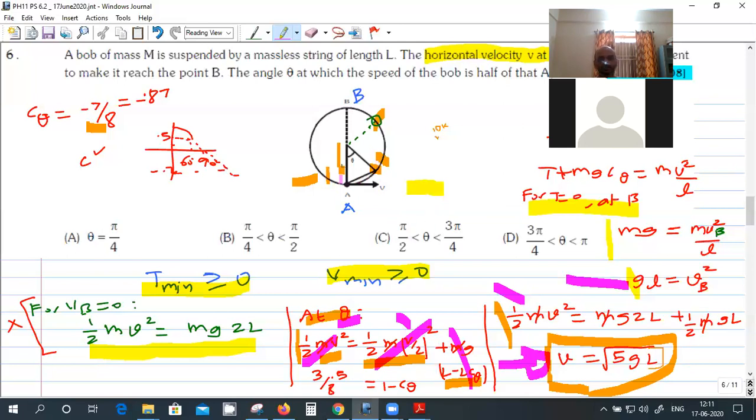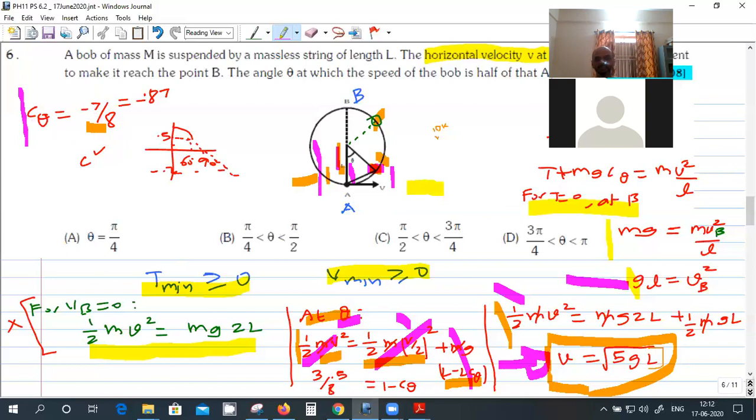This height will be L minus L cos theta, because this length is L cos theta and the total length is L. Everything will cancel, and from that we'll get cos theta is minus 7 by 8. So this is the angle theta at which the velocity becomes half.